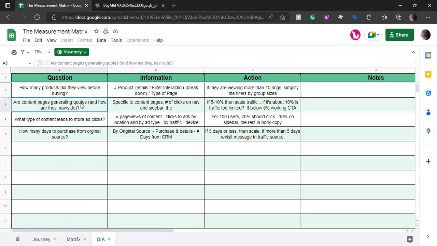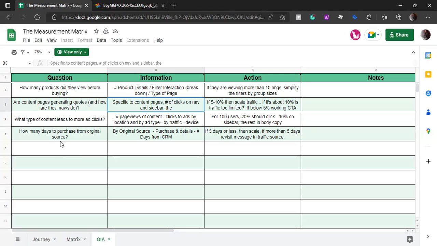Then if we have a question, are content pages generating quotes, right? Then the information will be specific to content pages, or clicks on the nav bar or sidebar, right? Then if we have the question, what type of content leads to more ad clicks? Then the information will be the page views of content, the clicks to ad by location and by ad type, or maybe by device or by traffic, right?